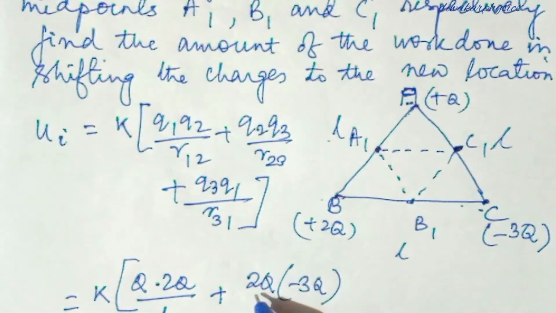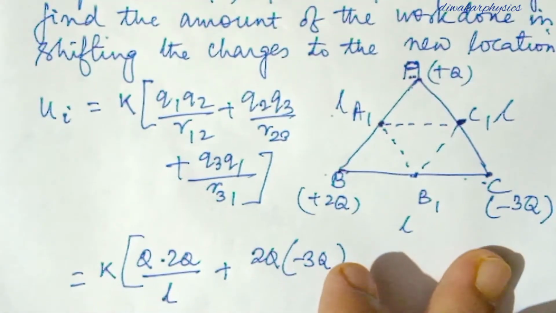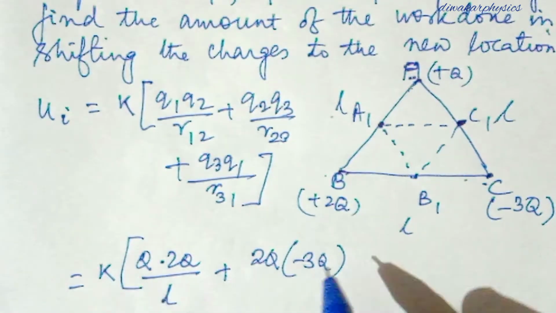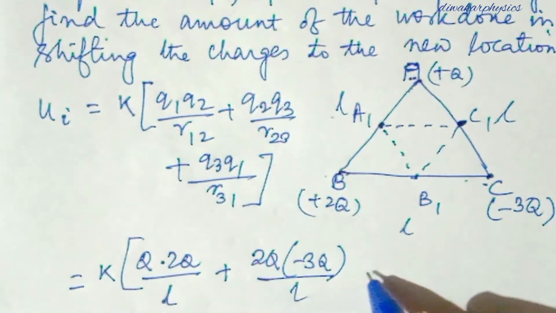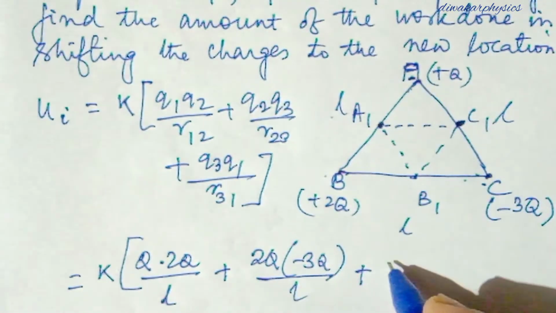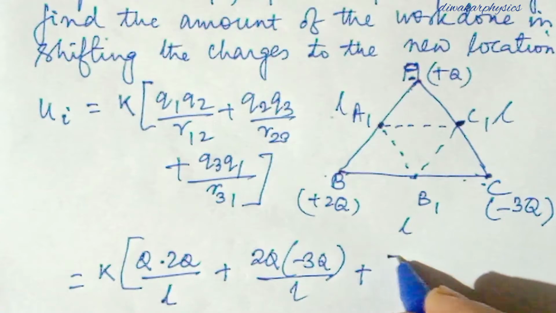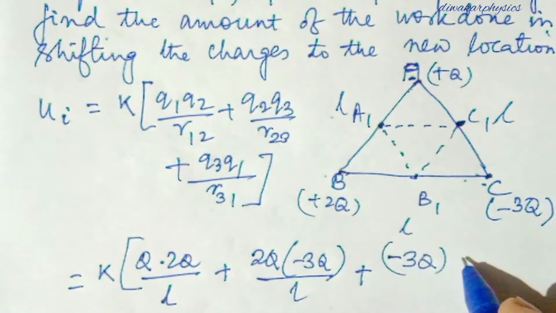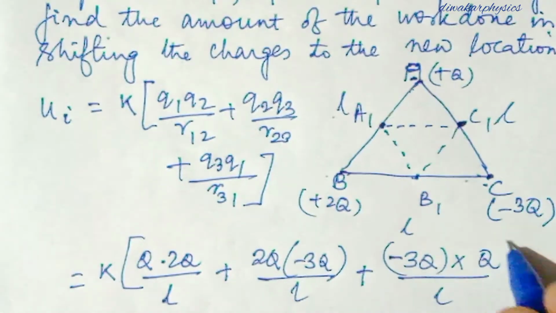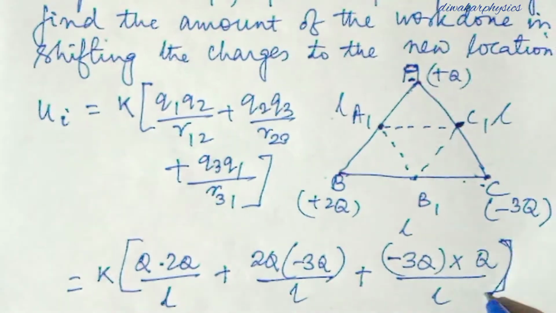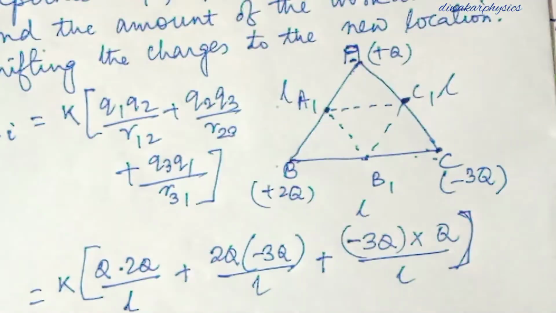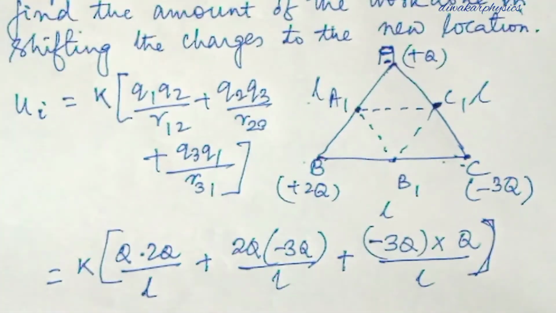So don't forget to put the minus sign, the given sign of the charge. K is taken common. Distance is L. Then for the third and the first, minus 3Q into Q by L. So this much is the potential energy required to keep them at A, B, C.